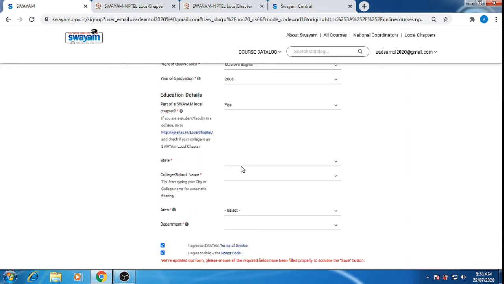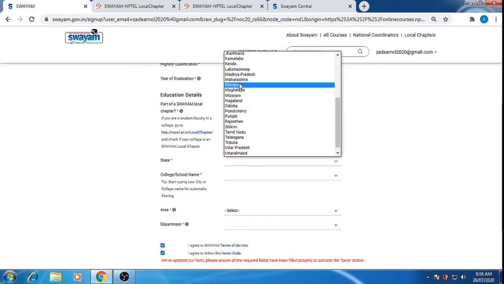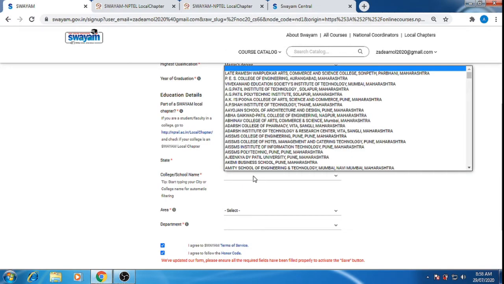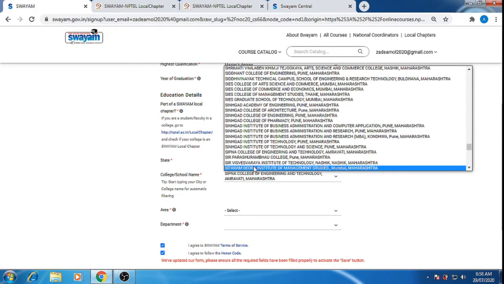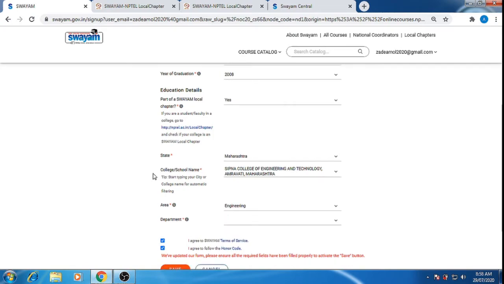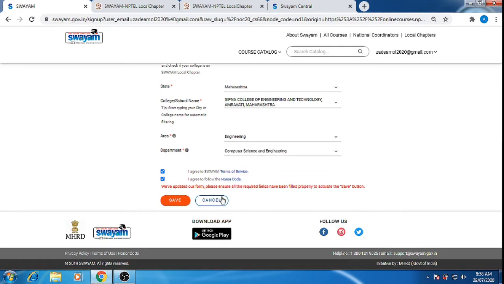For part of Swayam local chapter we select yes, then select the state as Maharashtra, then the college name. Directly type your college name and you will get it, then the area, that is your branch of engineering. Here we have computer science and engineering.